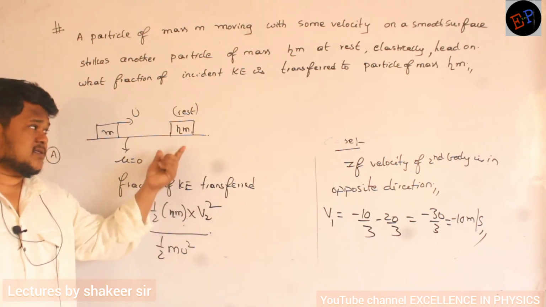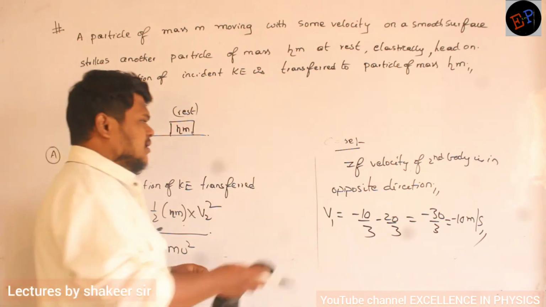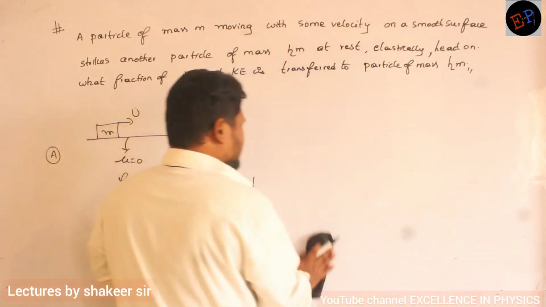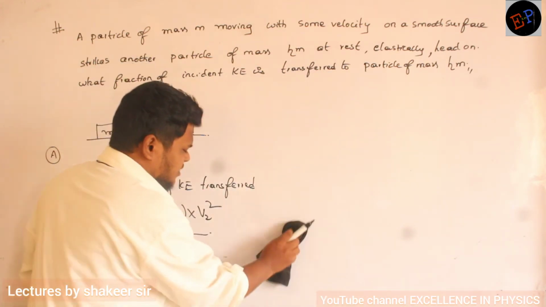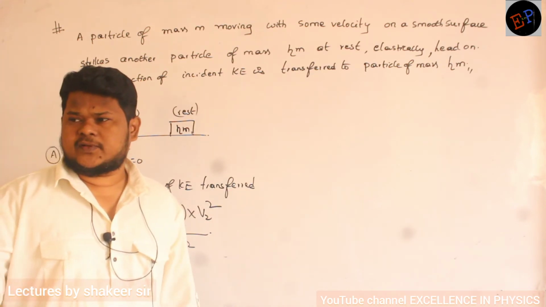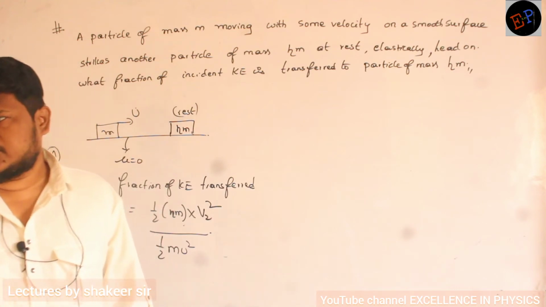What is the final velocity of second body? That I don't know. How can I calculate final velocity of second body? Either you can calculate by velocity relation or you can calculate by momentum relation also. Momentum relation we have, m1 u1 plus m2 u2 is equal to m1 v1 plus m2 v2.